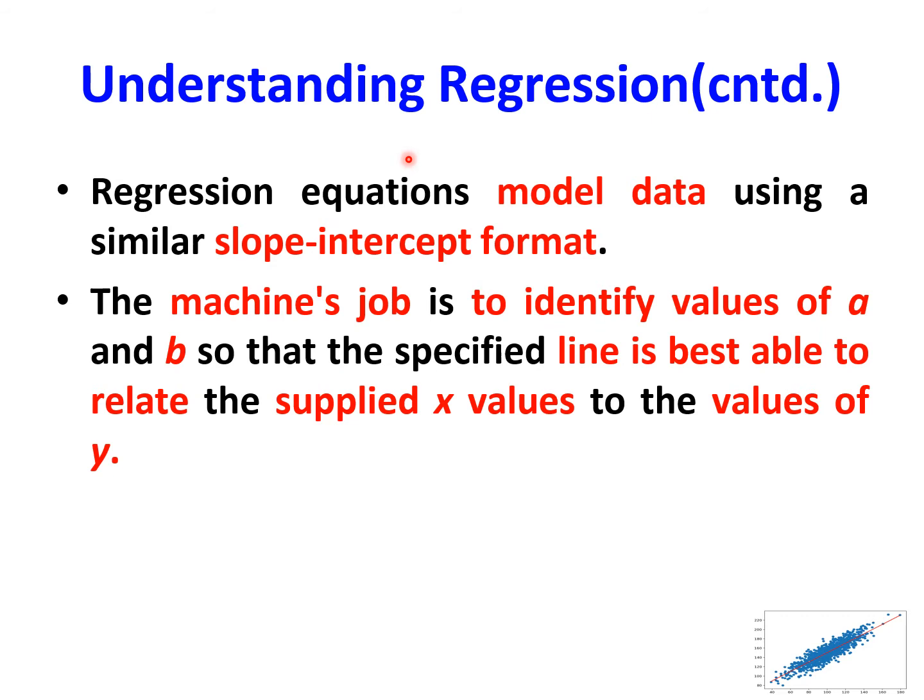Then regression equations model data using a similar slope-intercept format. So in machine learning also, the data is formulated in the format of a slope-intercept equation form. The machine's job is to identify values of a and b so that the specified line is best able to relate the supplied x values to the values of y. So in machine learning, we are using this regression concept to model data using the slope-intercept format. The machine has to identify the values for a and b, that is the slope and intercept of the straight line.